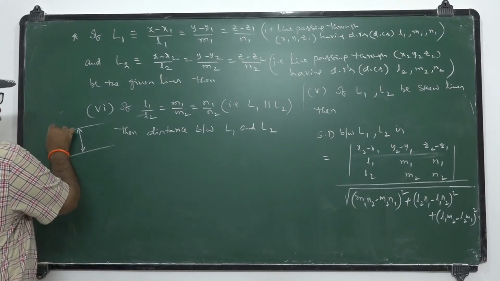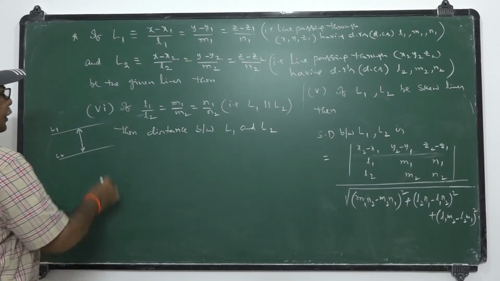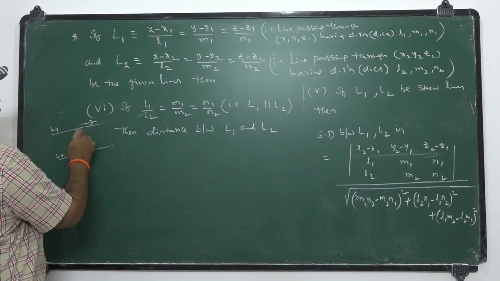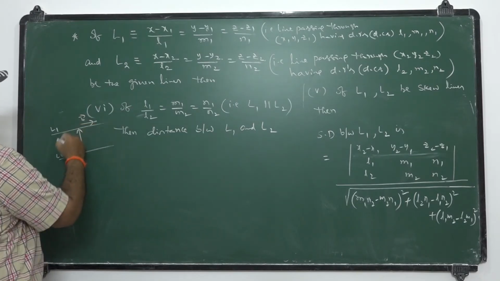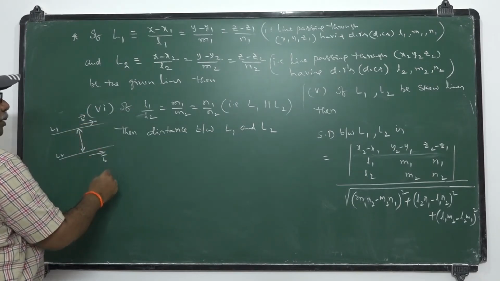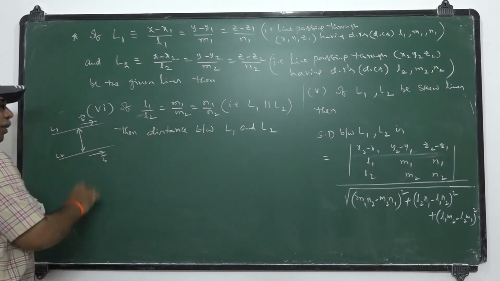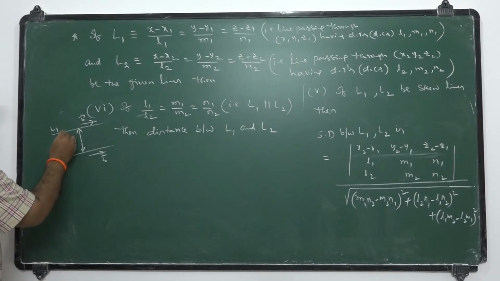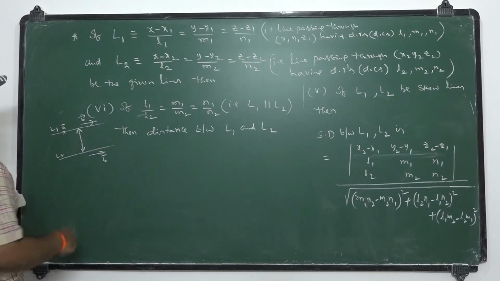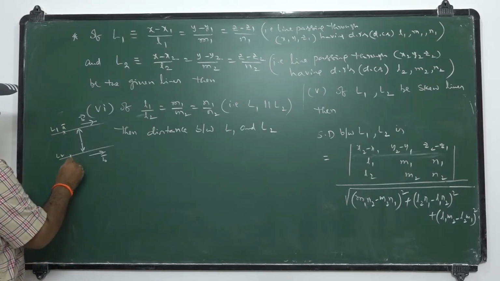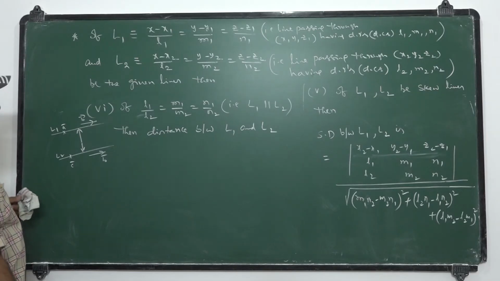This is L1, and this is L2. The parallel vector along this one is B bar, and this one is also B bar. These two are proportional. A point on L1 is A bar and a point on L2 is C bar.